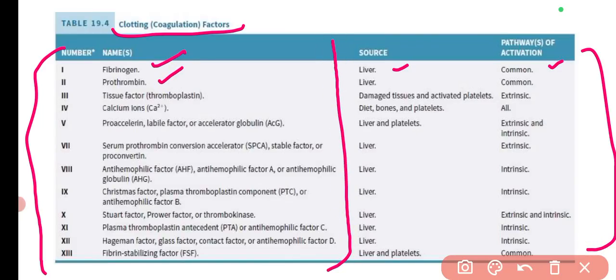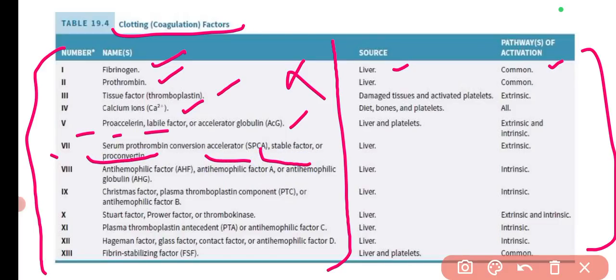The second one is prothrombin. Third one is tissue factor, that is thromboplastin. Fourth one is calcium ions. Fifth one is proaccelerin or labile factor, or you can say the accelerator globulin. Then the sixth factor has been removed, and the seventh factor is the serum prothrombin conversion accelerator, or simply you can say stable factor or proconvertin. Then there is factor number 8, which is known as anti-hemophilic factor A.